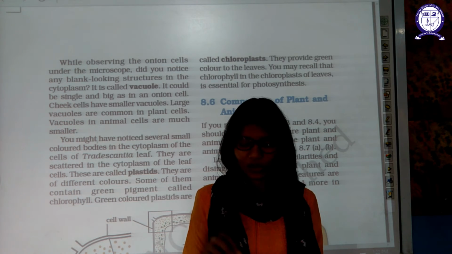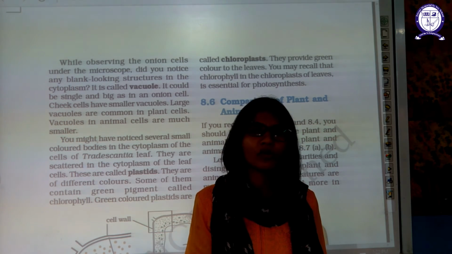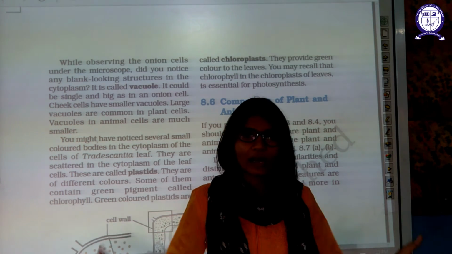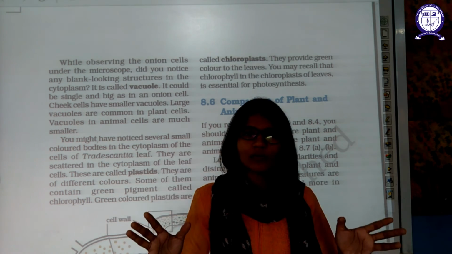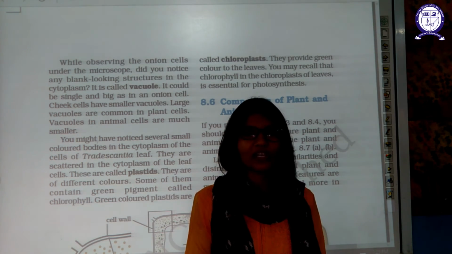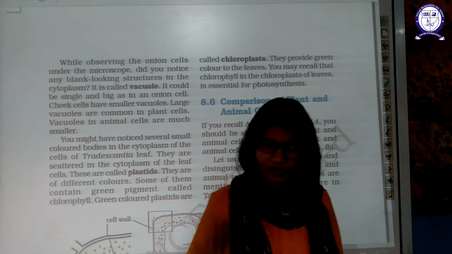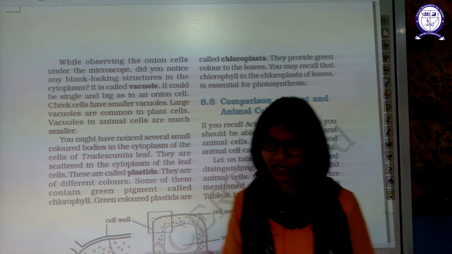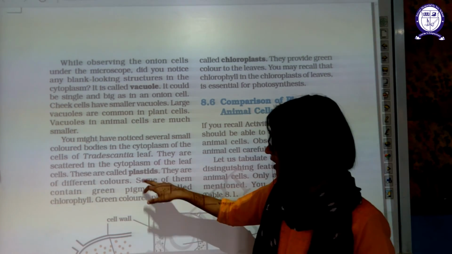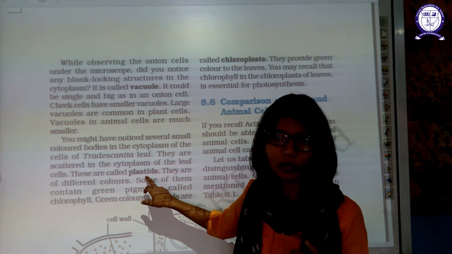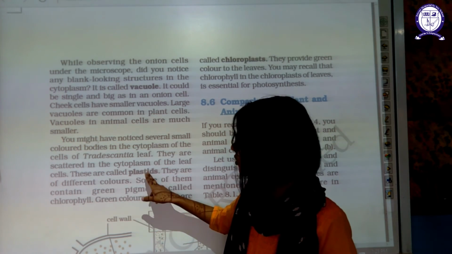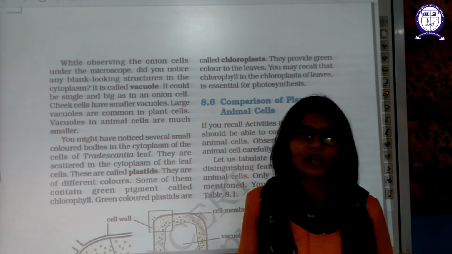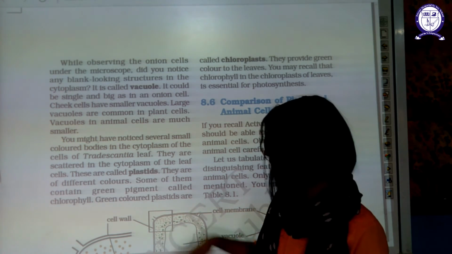If the pigment is blue, it will give blue color to the plastid. You can imagine a plastid as a utensil in which we keep the pigment. It is present in plants only because they need to carry this pigment to carry out photosynthesis.